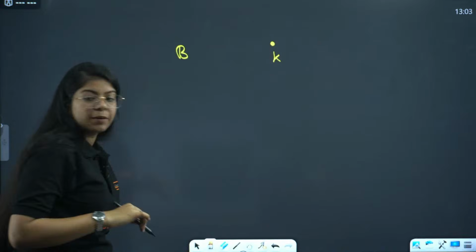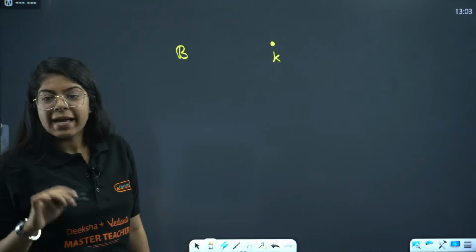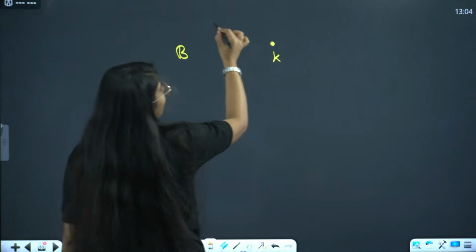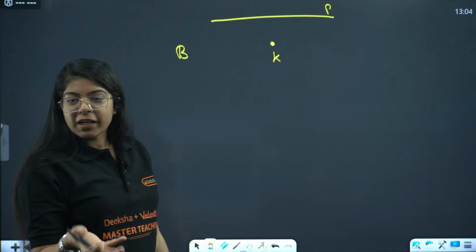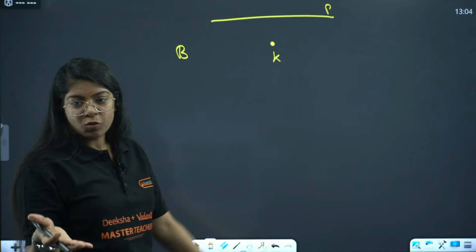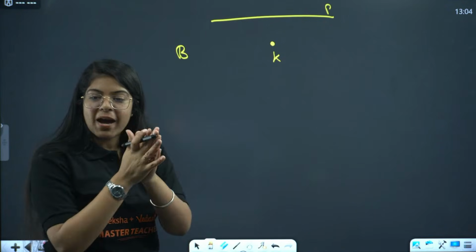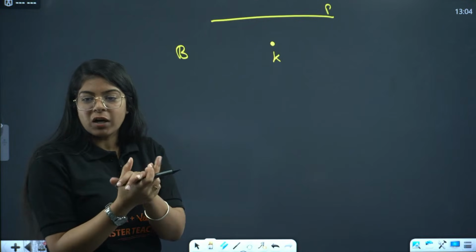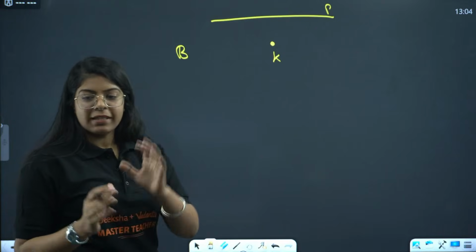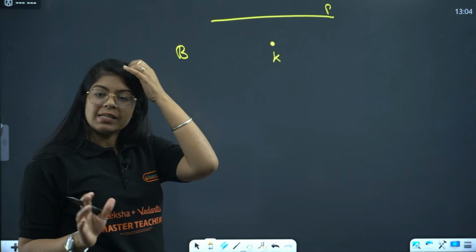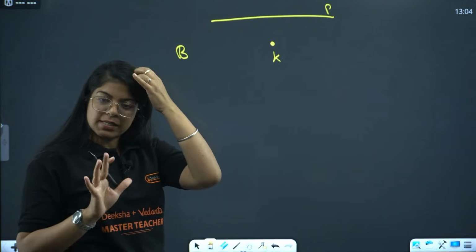This is my point K, due to the current carrying wire P. So there is some wire P, right? And the current in Q wire is reversed. So what is Q wire? Are these parallel? Are these perpendicular to each other? That is not clear. Okay, let me tell you, this question is incomplete.